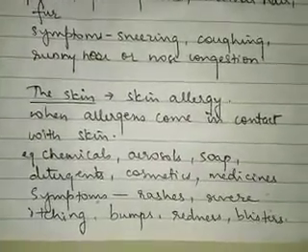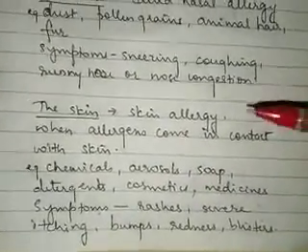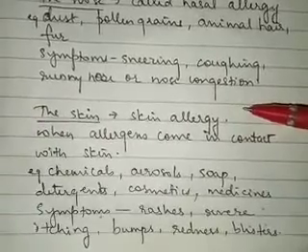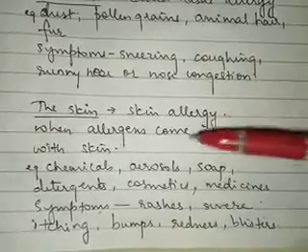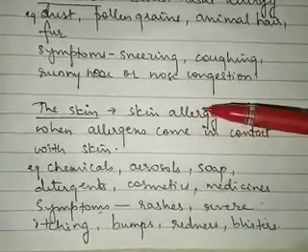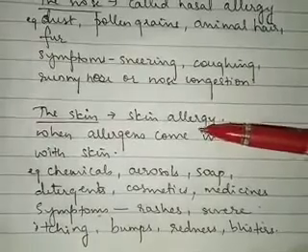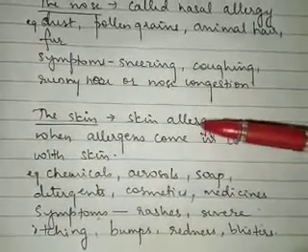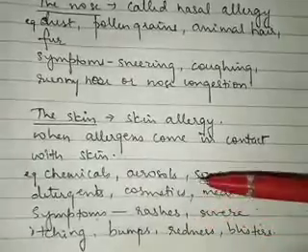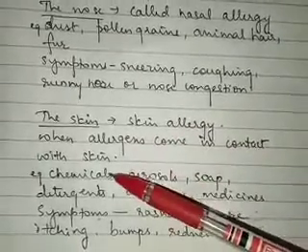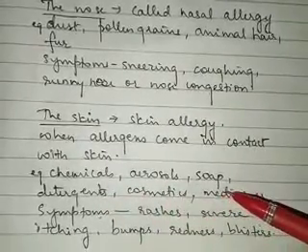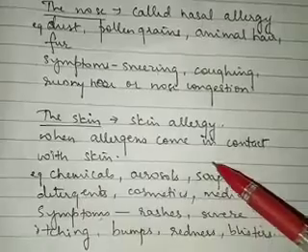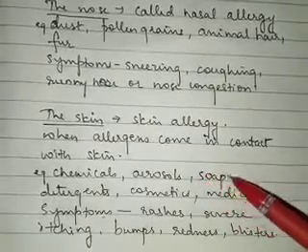The next one is the skin. Allergic reaction in the skin is called skin allergy, right? Now here, if the allergen comes in contact with your skin, then it will cause the skin allergy. So the allergen will be rubbing along your skin, and the skin allergy will be caused. What types of substances cause the skin allergy? They are chemicals, aerosols, soap, detergents, cosmetics and medicines. Certain types of soap will be causing allergy to you.